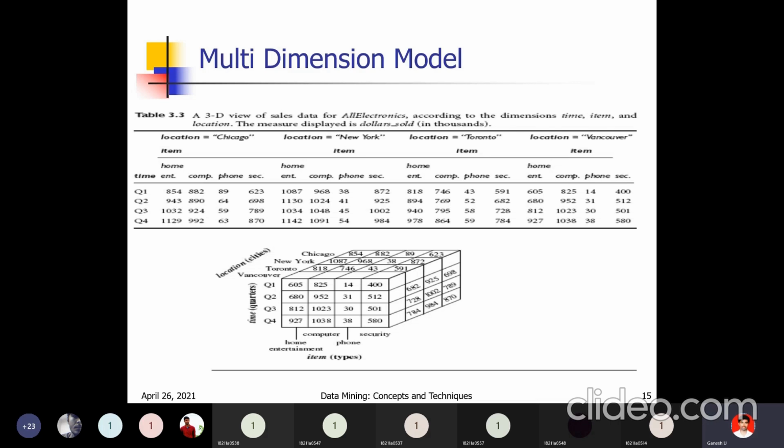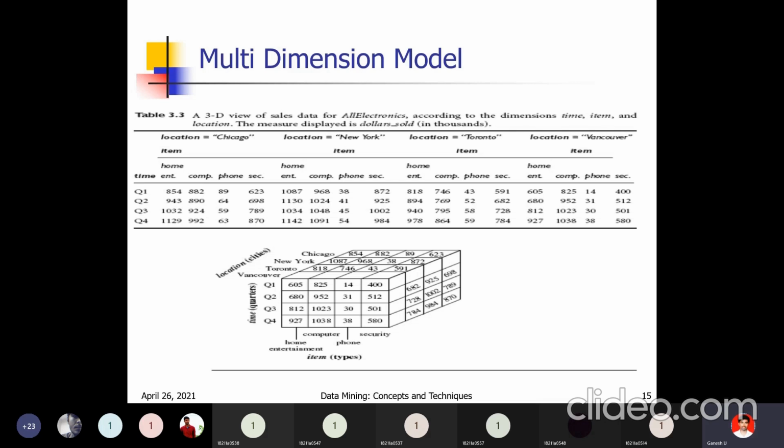So in quarter 1, for home entertainment in location Chicago, what is the sales? 854. In the same way, for computer in quarter 1 in Chicago, the sales is 882 something. Next, same way, for phone in quarter 1 in Chicago, 89 sales. Next, for security items, the sales is 625 in quarter 1 in Chicago.